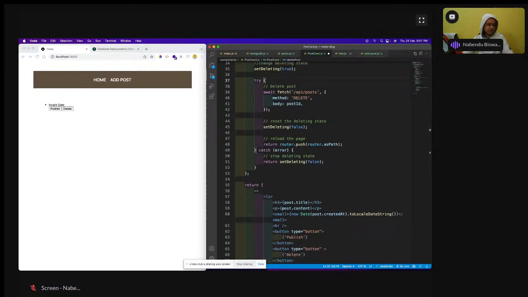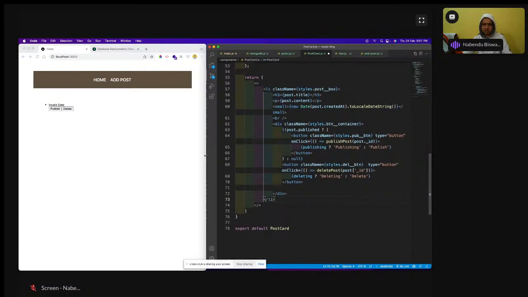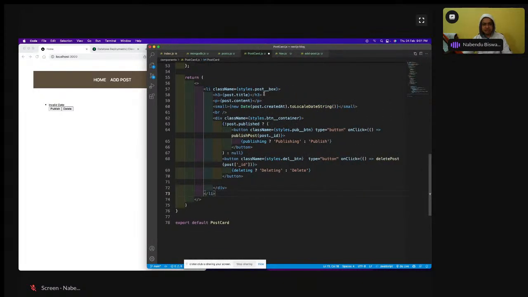Now I'm going to update a bit. Let me go here, and we're going to add all the classes first. Post box and post content are there, and the button container is there. If it is not post.published, then I'm going to show this publishing.